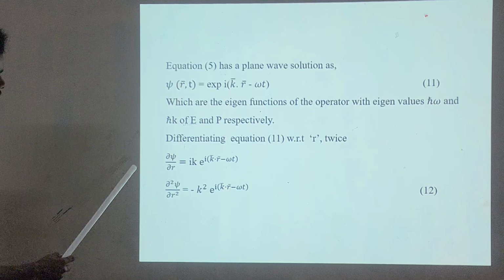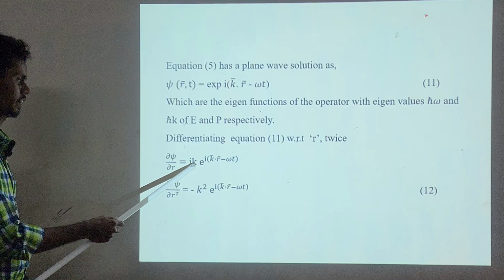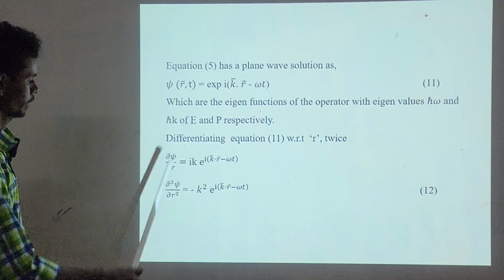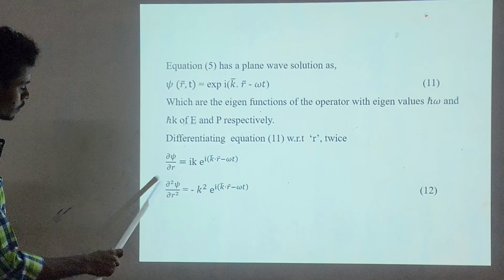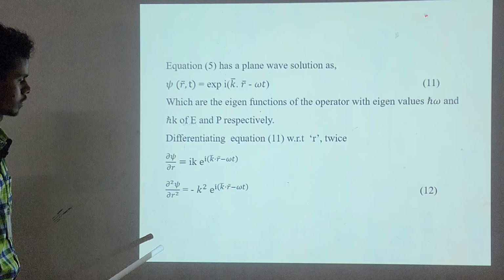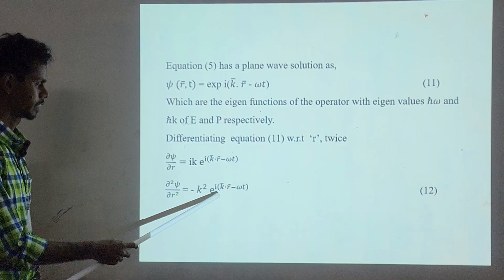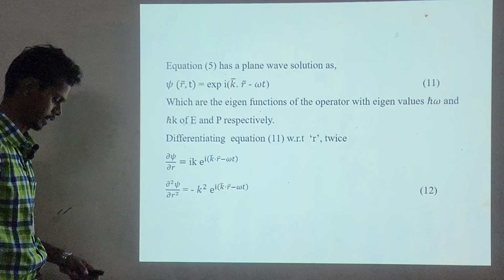First, ∂ψ/∂r is equal to ik e^(i(k·r − ωt)). Again differentiating, ik times ik, i squared is minus 1, so minus k squared e^(i(k·r − ωt)).